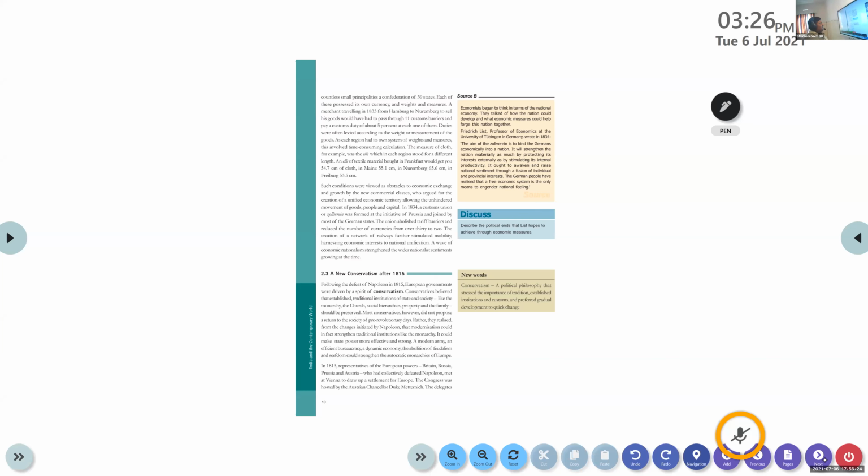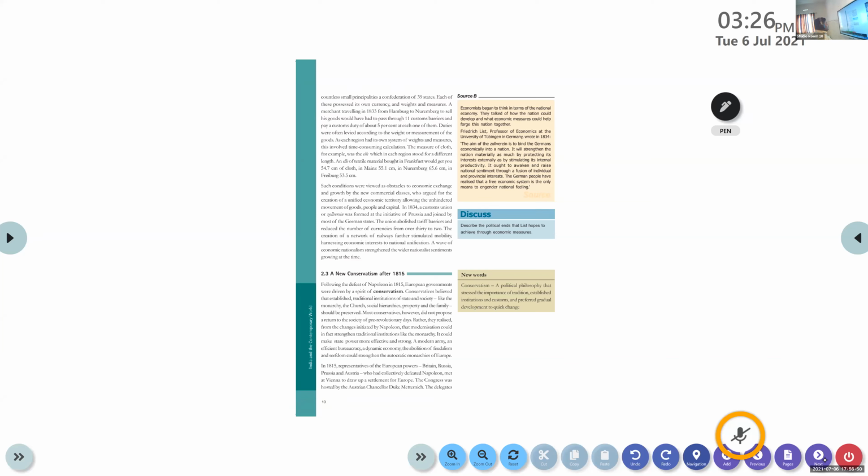The 39 German states together made a confederation, a group, and each of these possessed its own currency. How many states are there in that group? 39 states. That is the German Confederation.